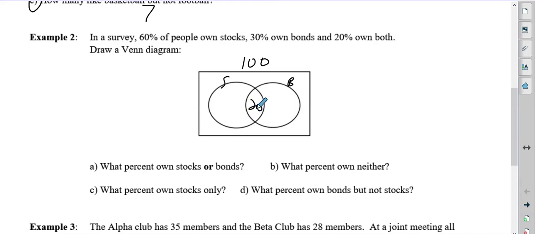So if 60 like stocks and 20 have both, that means 40 plus 20 is 60. If 30 own bonds, 30 minus 20 is 10. If you add all 3 together, that's 70, which means 30 people don't have either of those. Maybe they have mutual funds or don't invest, whatever.